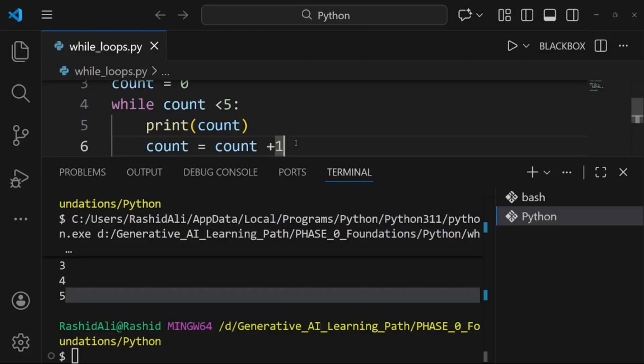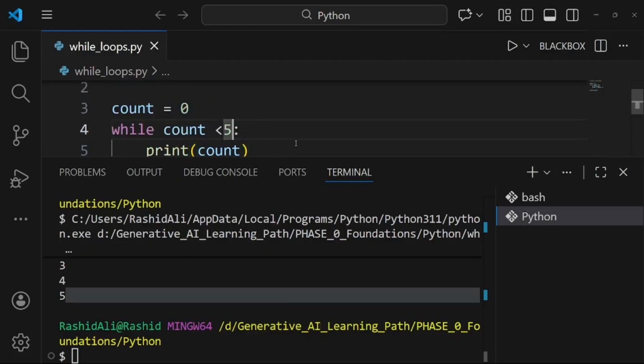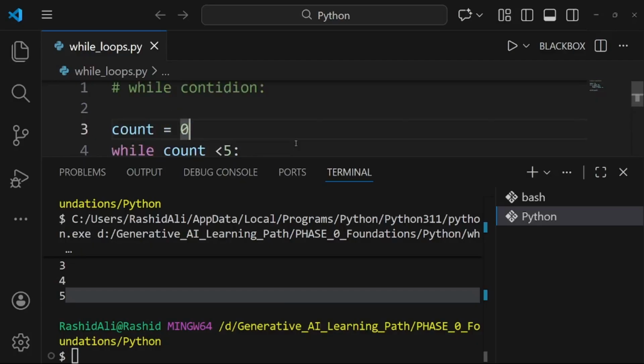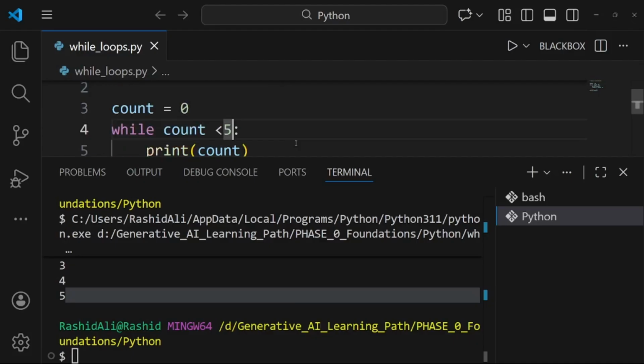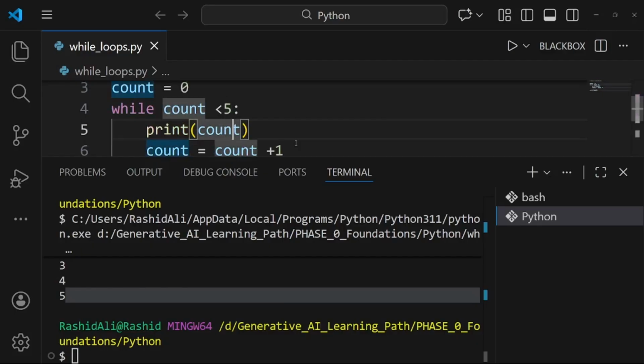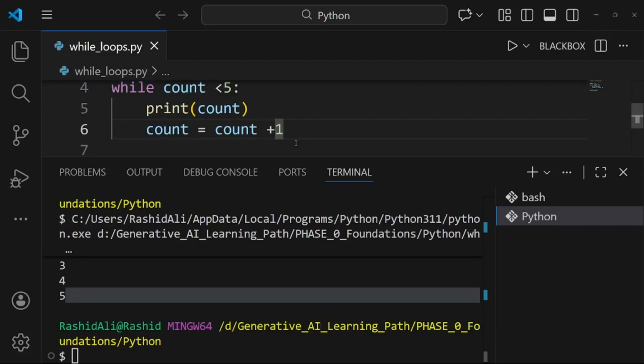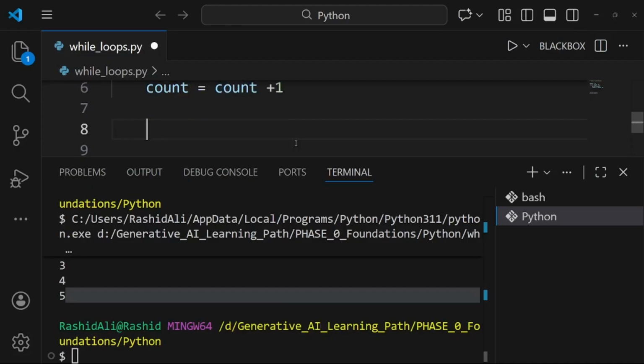We use it to take user input, in games, or when we don't know how many repetitions we want of our block of code. Here we know, but if we take the input from the user, who enters a number, we want to run until the count becomes equal to whatever value we give it. So we don't know how many repetitions it will iterate every time, so we use the while loop. It iterates until our condition becomes false.